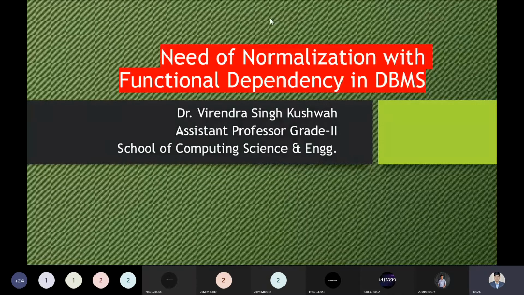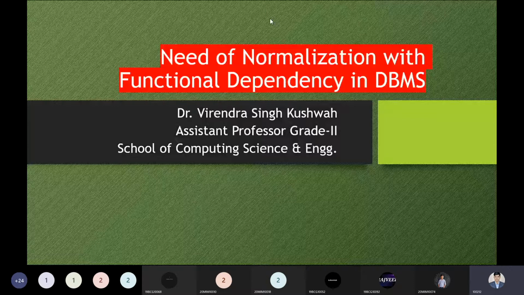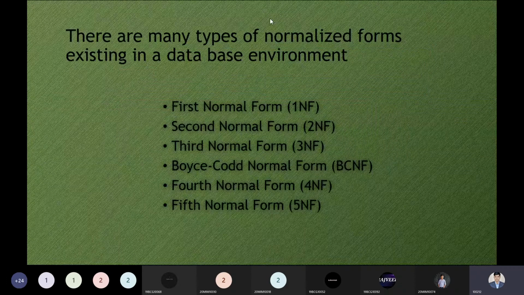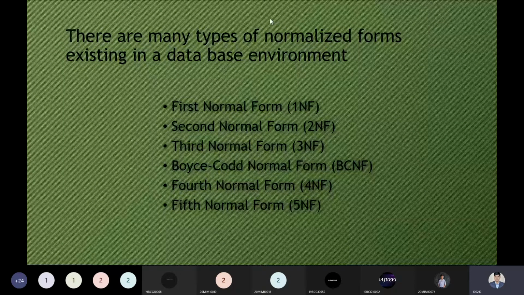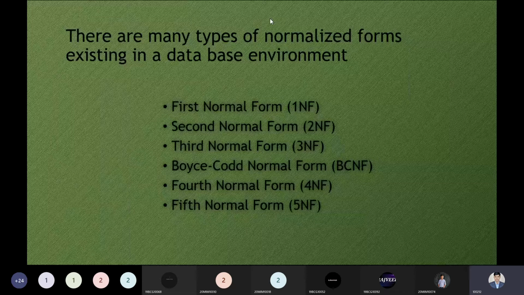So when we have to study normalization in the database management system, we have to keep a point in our mind: what is normalization? When we see this word, we have five or six kinds of normal forms. We have to study first normal form, second normal form, third normal form, Boyce-Codd normal form, fourth normal form, and last the fifth normal form. Fifth normal form is also known as PJNF, the projection-join normal form, and the fourth normal form is also known as the multi-valued normal form.